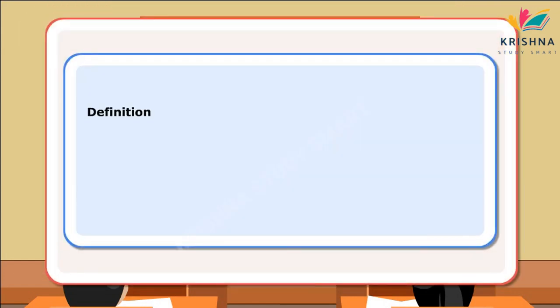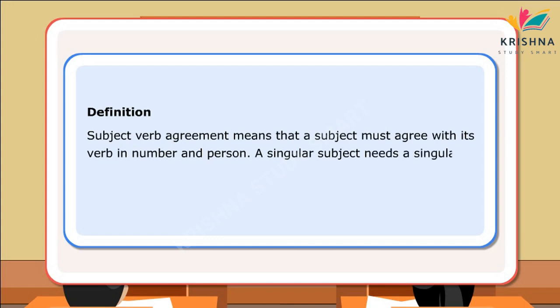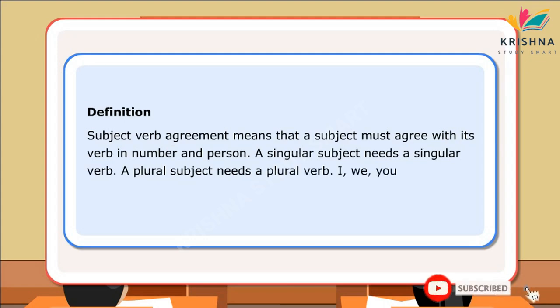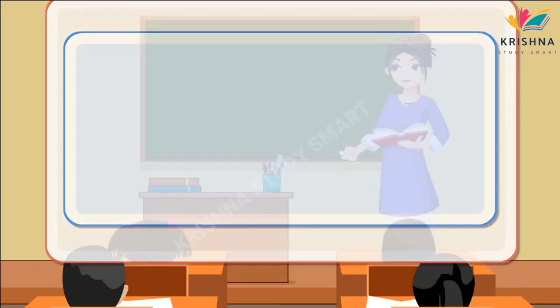Definition. Subject-verb agreement means that a subject must agree with its verb in number and person. A singular subject needs a singular verb. A plural subject needs a plural verb. I, we, you, and they take a plural verb. He, she, it take a singular verb.